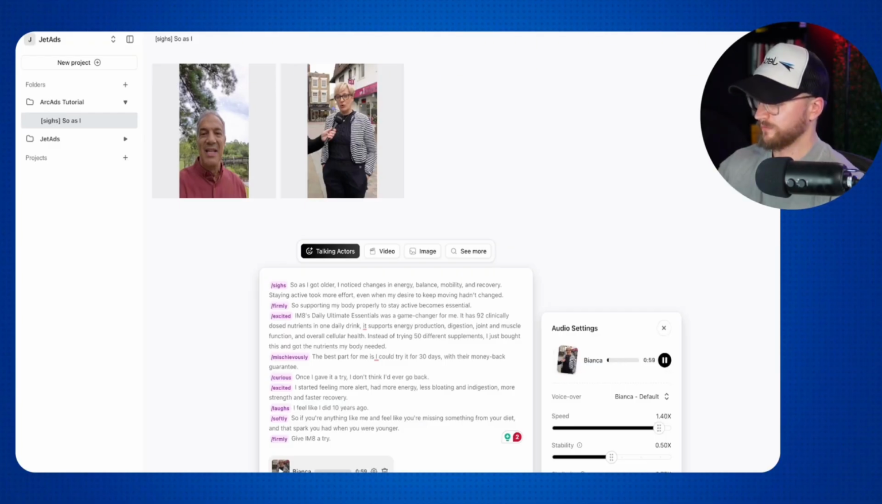I noticed changes in energy, balance, mobility, and recovery, but even when my desire to keep moving hadn't changed.